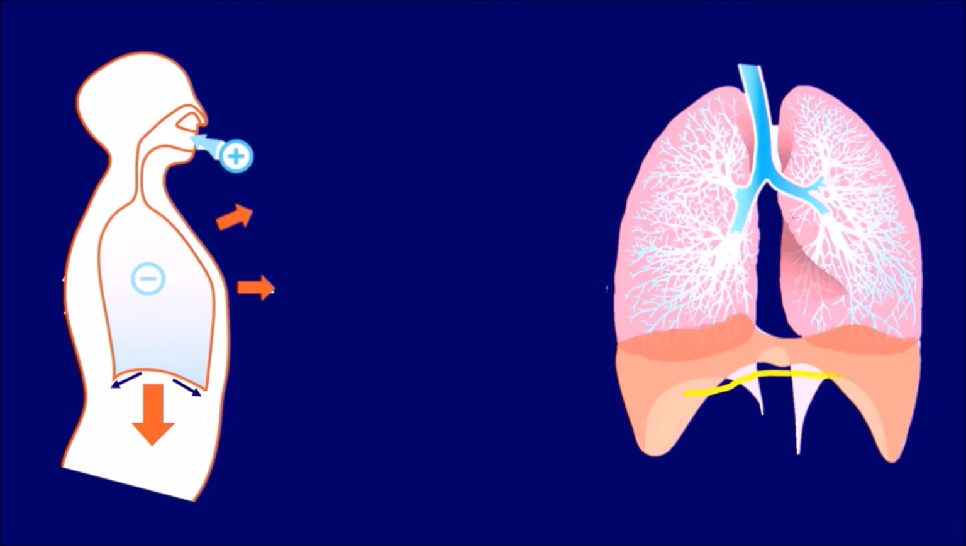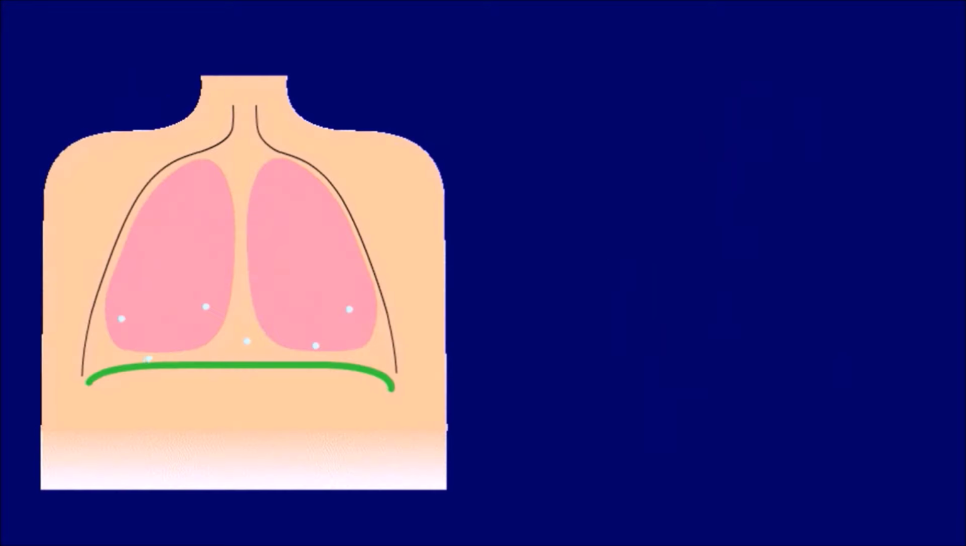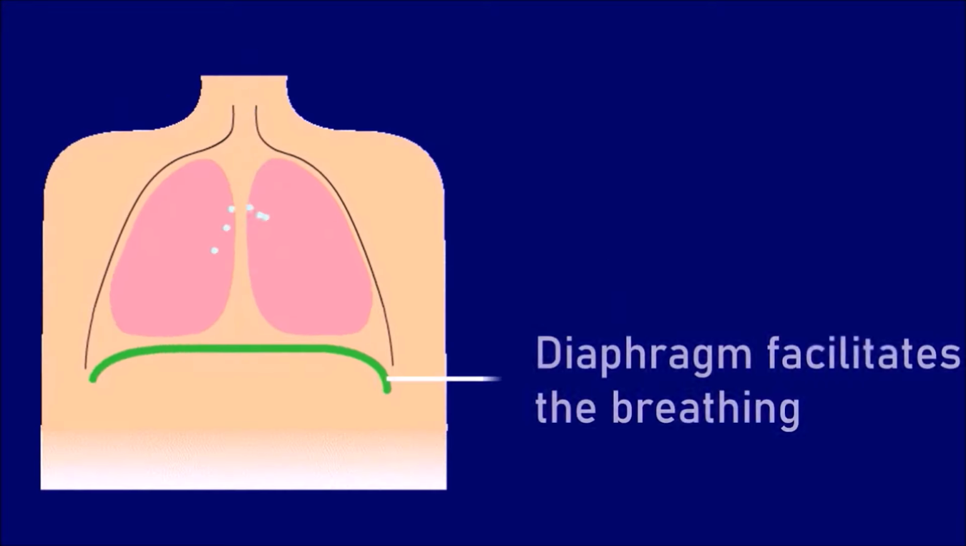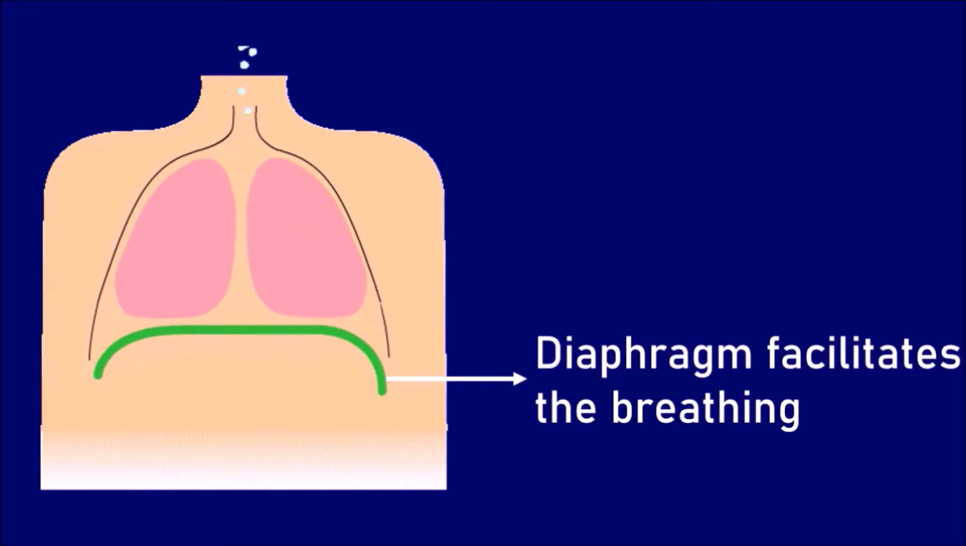Whereas in reverse, when the diaphragm contracts, it becomes flattened and moves downwards. As a result, the volume of the chest cavity is increased and pressure is decreased. This results in the movement of air from the outer atmosphere into the respiratory system of human beings. This is called inspiration. This is how the movement of the diaphragm facilitates breathing.